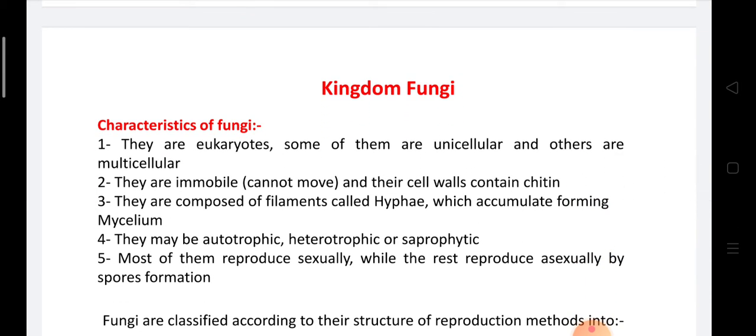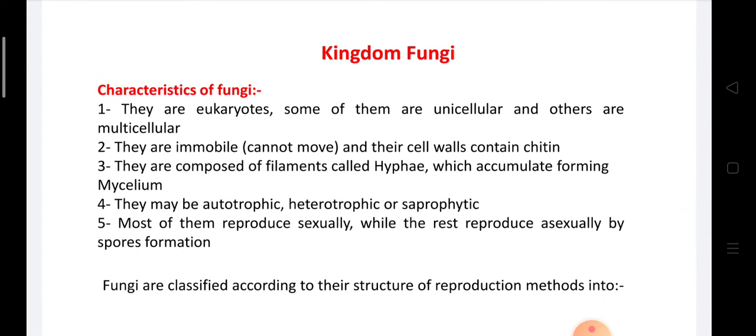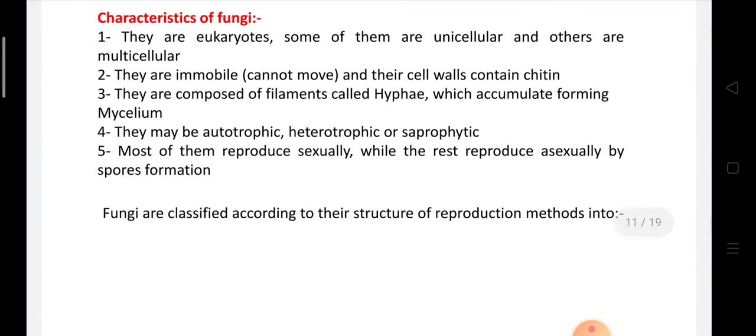Kingdom Fungi. Fungi are eukaryotes. Some of them may be unicellular, like yeast, and most of them are multicellular. They are immobile, and their cell walls contain chitin. They are composed of filaments called hypha. These hyphae, when collected together, form mycelium. They may be autotrophic, heterotrophic, and saprophytic, but autotrophic ones are very rare.